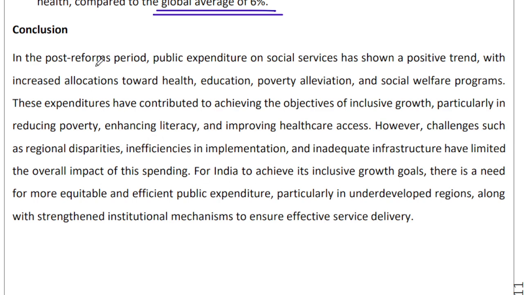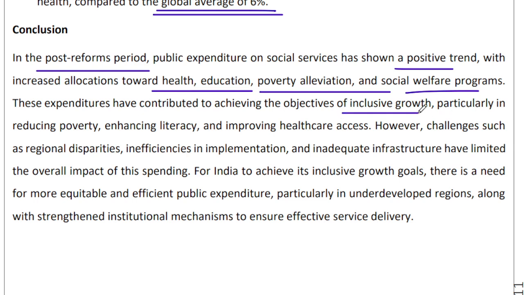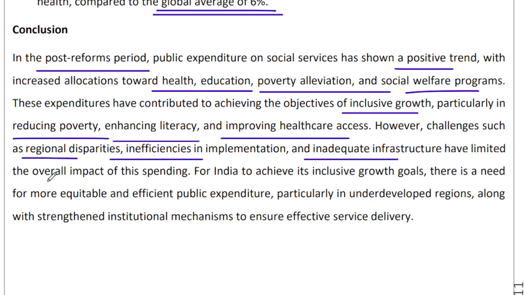The conclusion is simple, that in the post-reforms period, the public expenditure on social services has shown a positive trend. There is an increasing allocation towards health, education, poverty alleviation, as well as social welfare programs, right? And we are mindful of the objective of inclusive growth, of reducing poverty, enhancing literacy, improving healthcare access, right? Of course, there are challenges such as regional disparities, inefficient implementation, as well as inadequate infrastructure, and the fact that spending is not up to the mark, right?